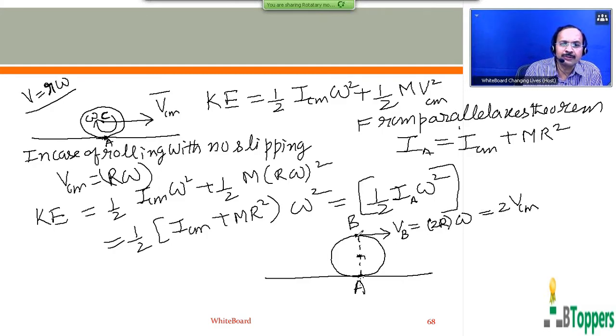The same conclusion can also be arrived at in another way. Actual velocity of the point B is equal to the vector sum of velocity of the point B with respect to center of mass and velocity of center of mass. With respect to center of mass, the point B moves in a circular path of radius r.